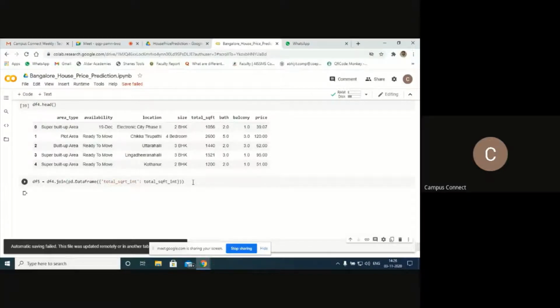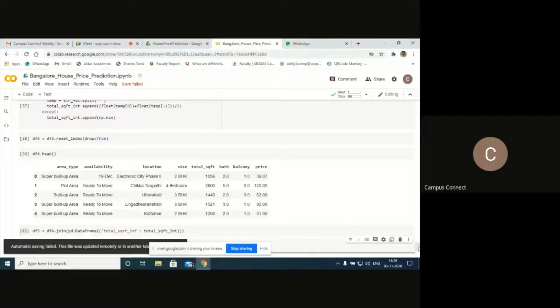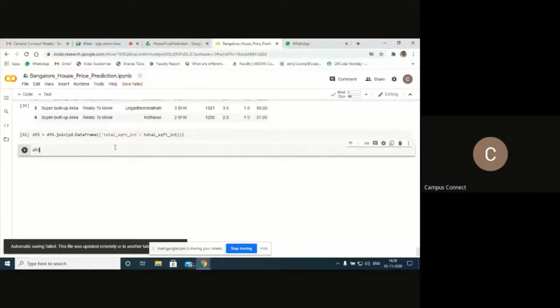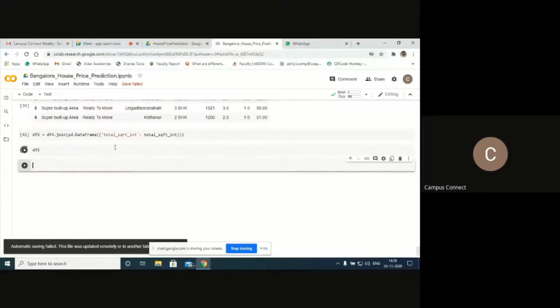Yeah, it got executed. I hope it got executed. Yes, it got executed now. Let me try to check the data now. DF5, or you can have DF5 and head also. So there is no restriction.